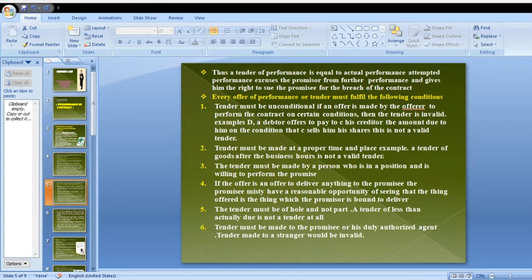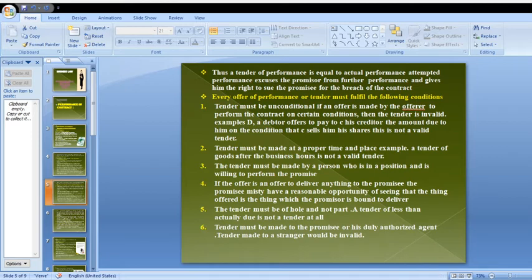Here the shopkeeper promised the customer, I will deliver goods to you. It is one of the offers by our shop, so this is one of the conditions provided in the contract. Now the shopkeeper wants to fulfill their service, that is the actual performance.